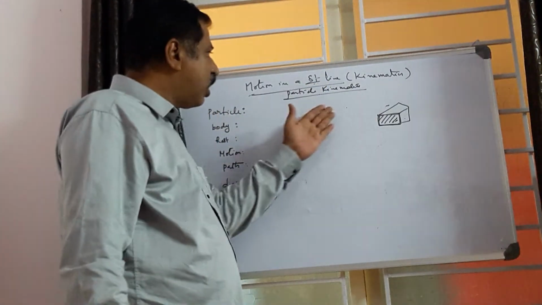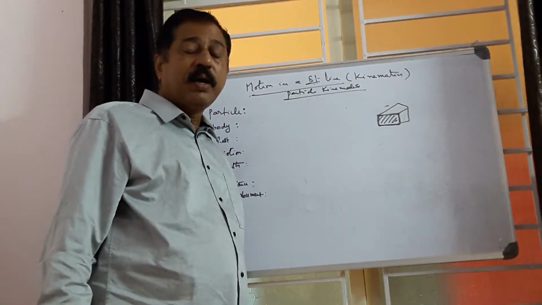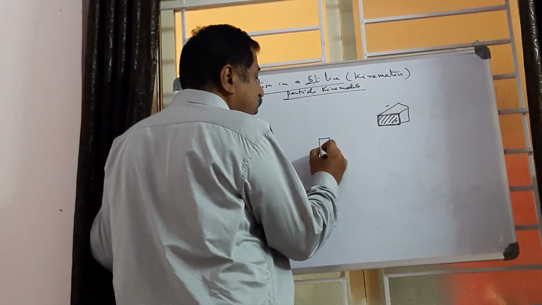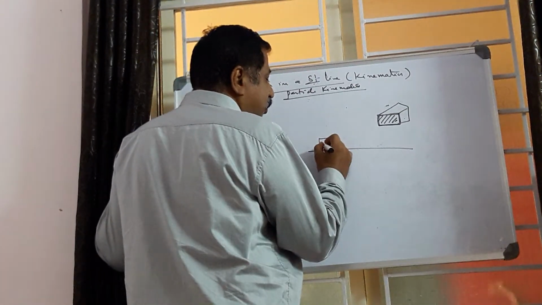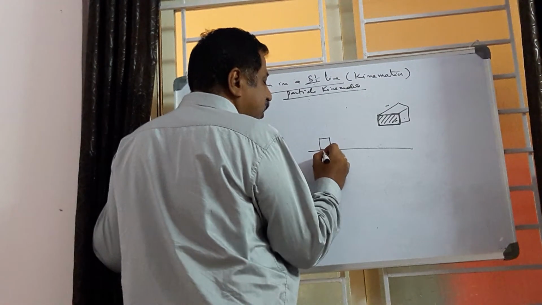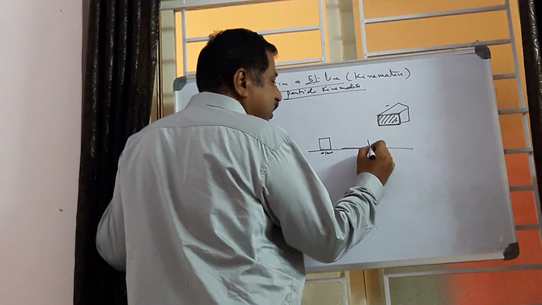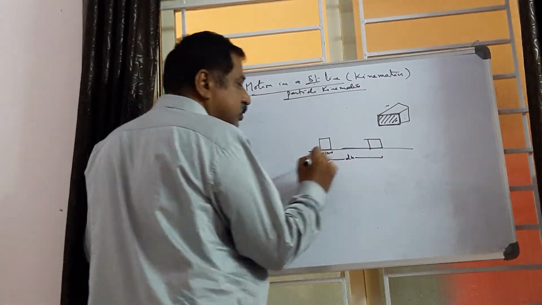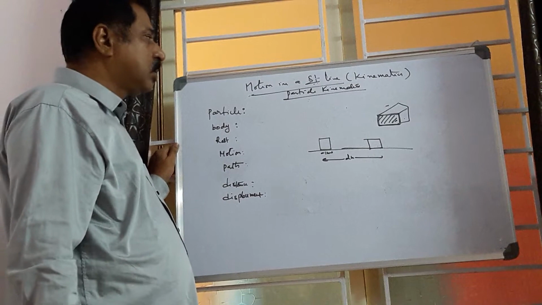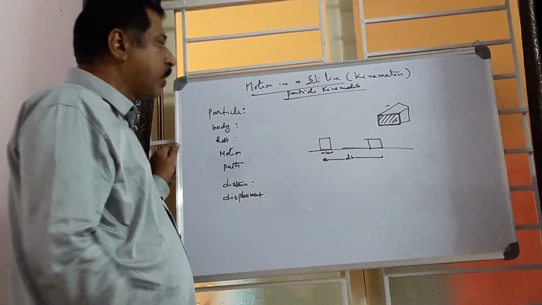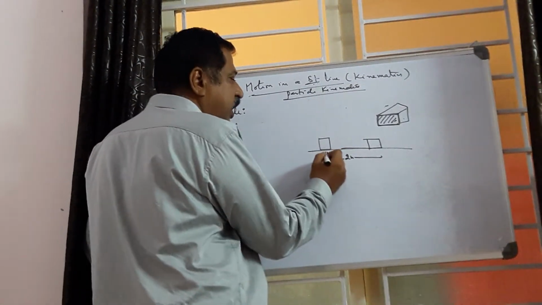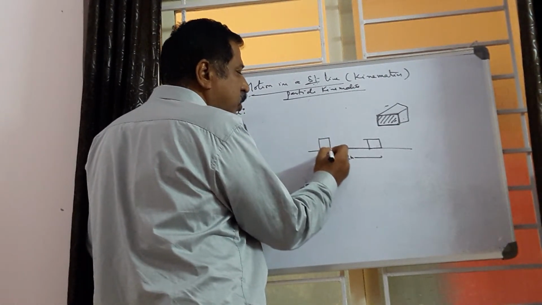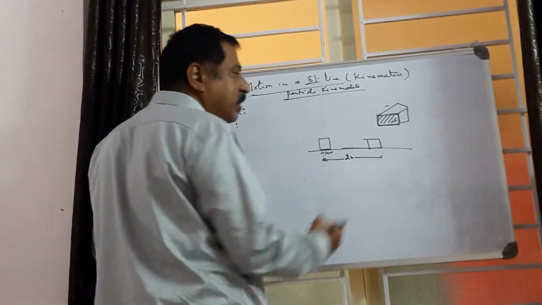How do you differentiate these two, a particle and a body? For example, a body of size 1 meter traveled 2 meters. Then we call it a body. Why? The dimension of this body, the size of this body, is comparable to the distance traveled by the body.